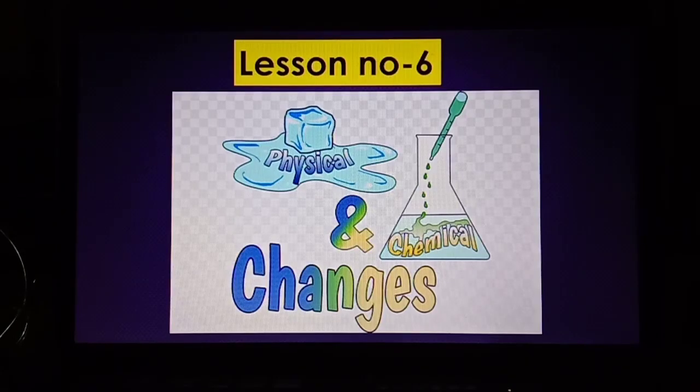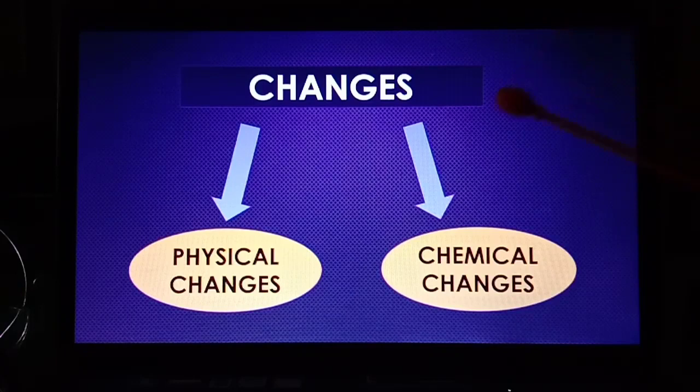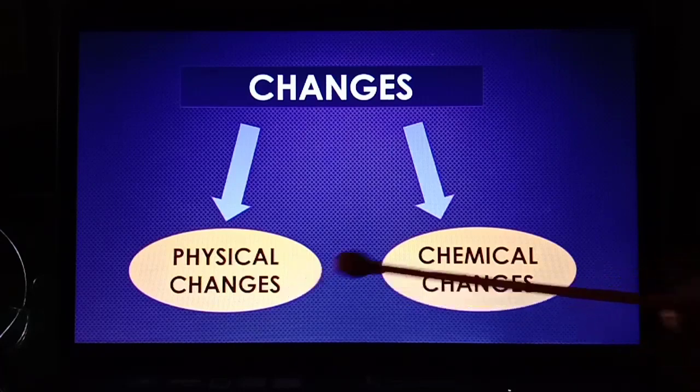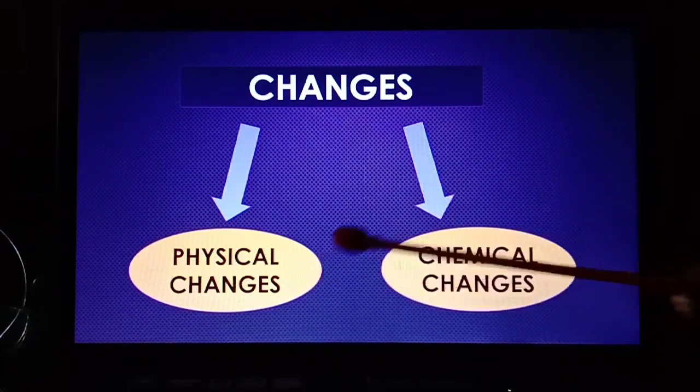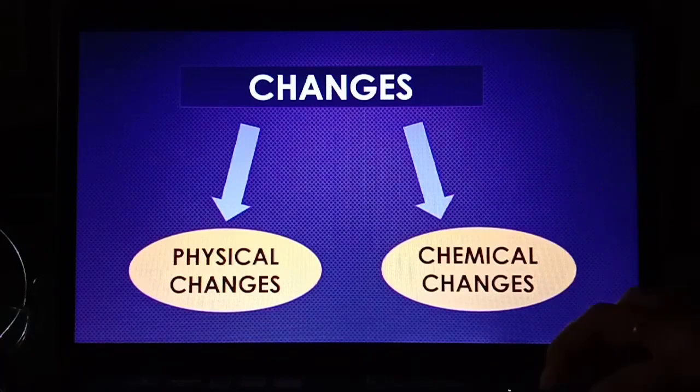Today we are here to discuss lesson number 6 of science, physical and chemical changes. As we know, there are many changes that occur around us. These changes can be physical or chemical. So we must know what physical changes are and what chemical changes are.